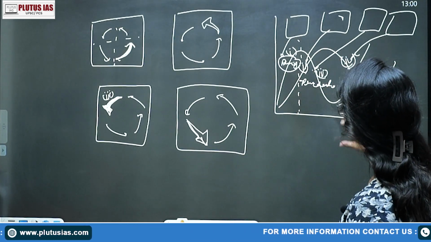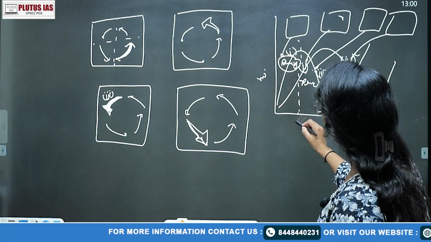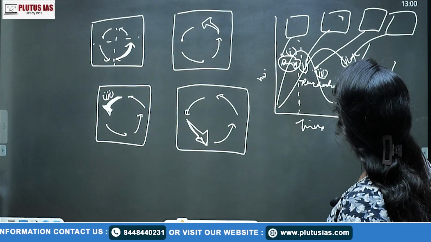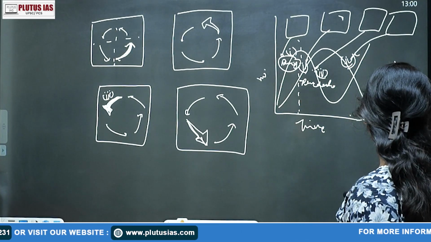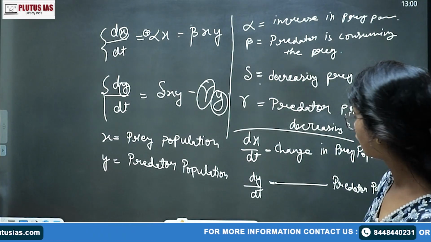ये जैसे whatever this graph is, यहाँ पे आपका number हो गया. This is your time, x and y axis, है ना? You just simply need to understand this graph. Okay, so this is your Lotka-Volterra model.